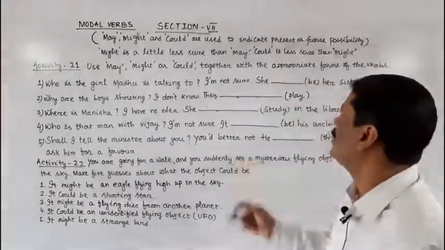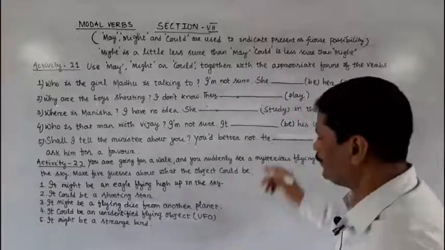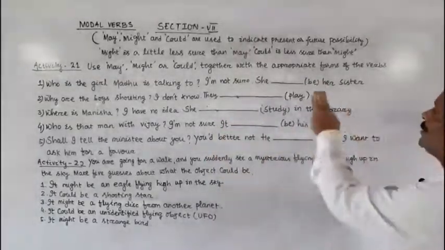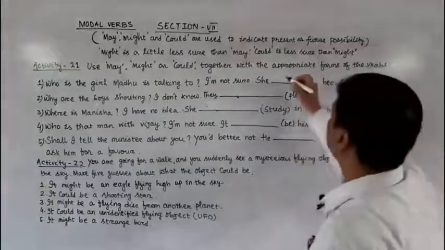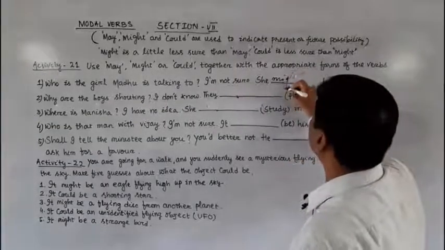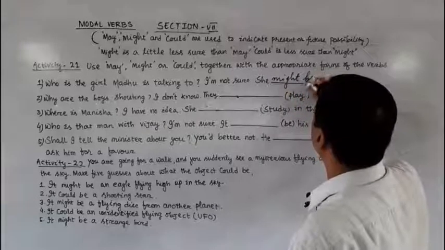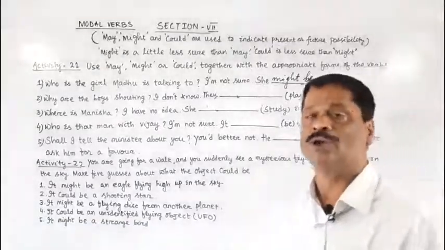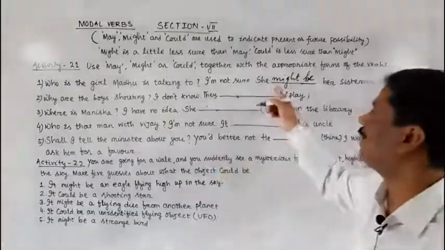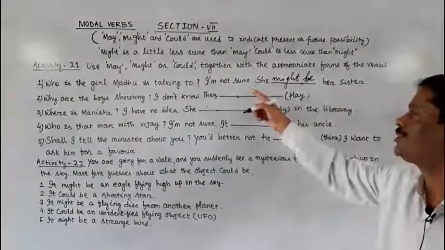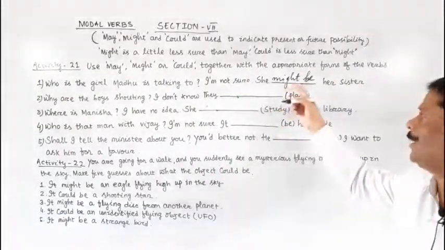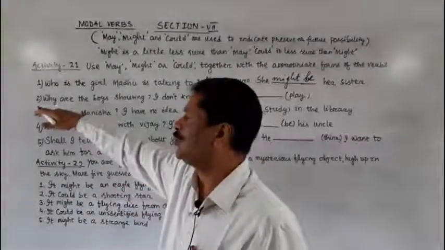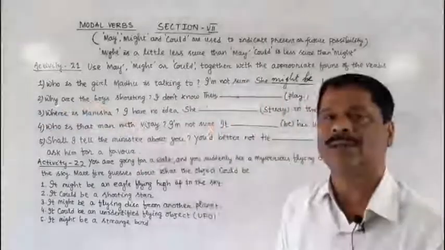So I will answer, she might be. See, here the verb given in brackets is be. She might be her sister. If you are less sure than might, then you can use could. I am not sure. She could be her sister. Clear?